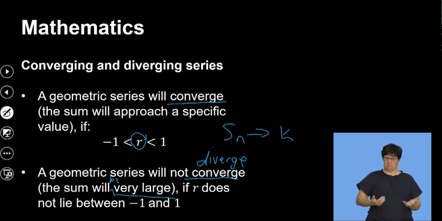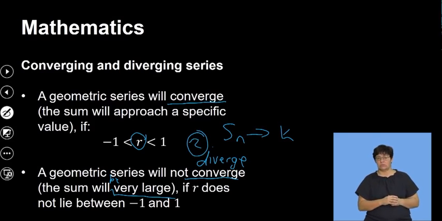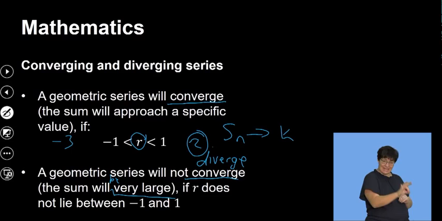It is a very big number that you are going to get. It is approaching infinity. If R does not lie between -1 and 1, so if my R is 2, then that series is diverging. If my R is -3, that series is also diverging.